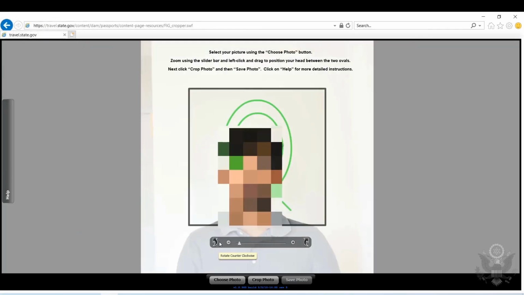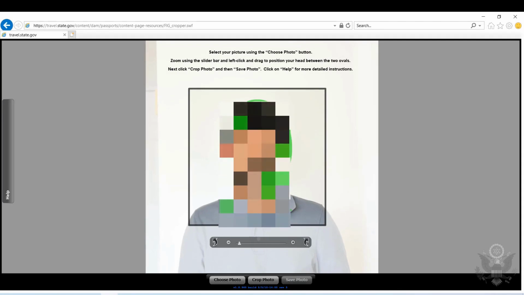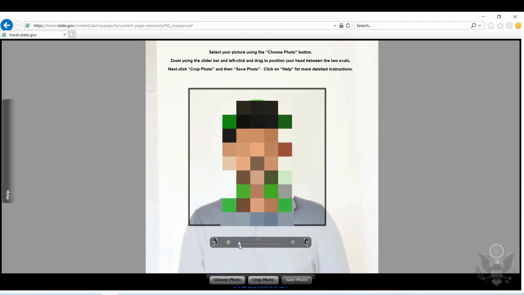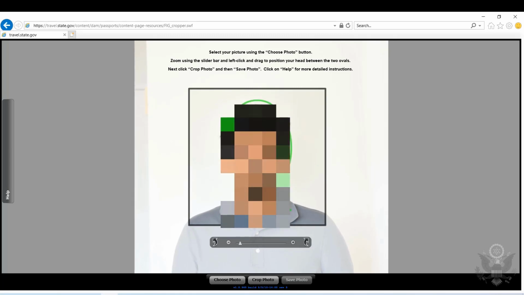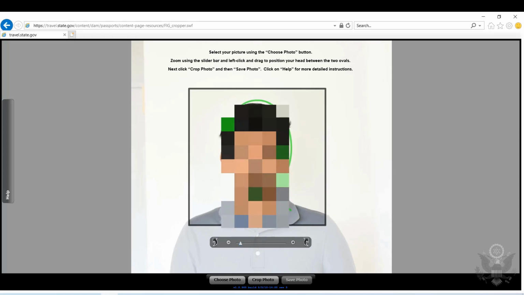Okay, I'm going to rotate this one and reposition again, and zoom a little bit. Obviously I blurred my face because I don't want to show you my face. Anyway, so zoom in a little bit. Okay, so what you basically need to do is, there are two green lines, two green oval circles.